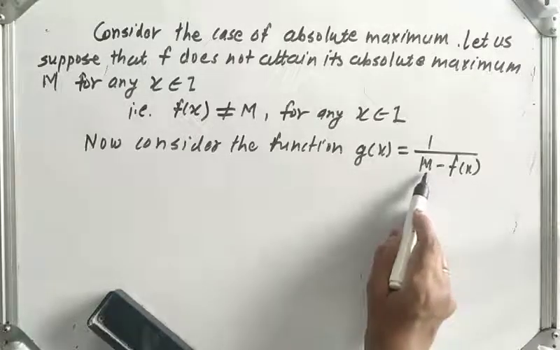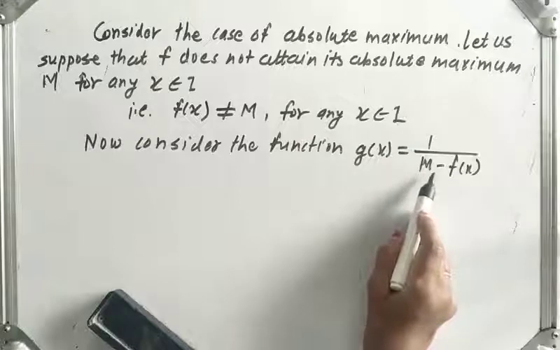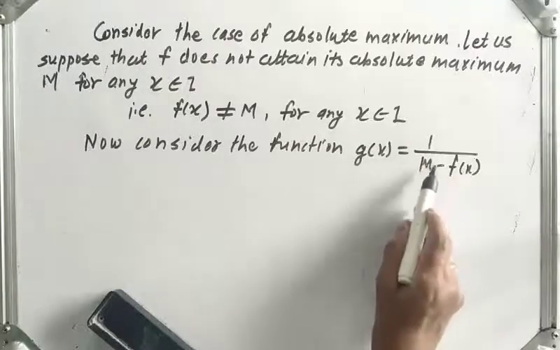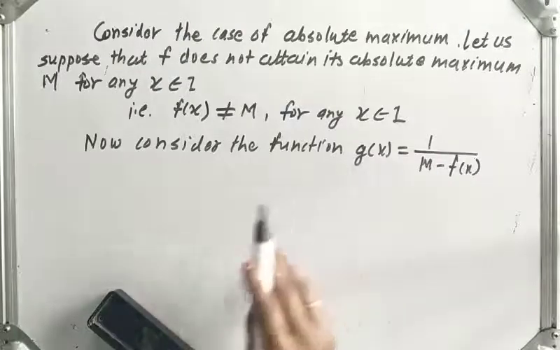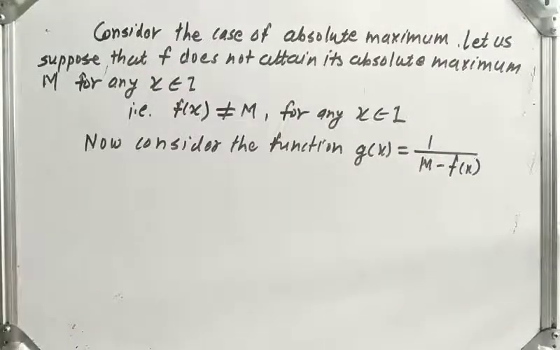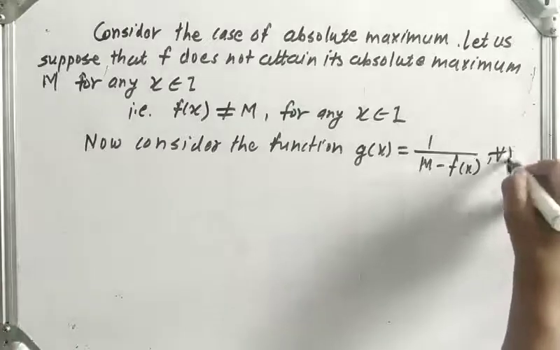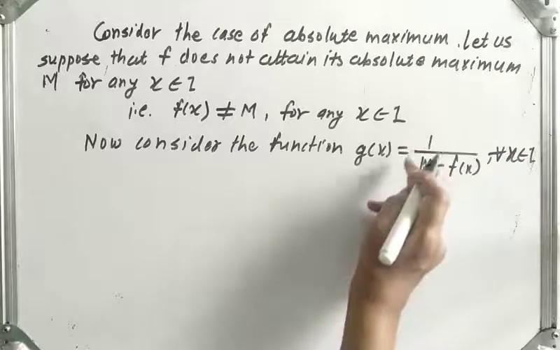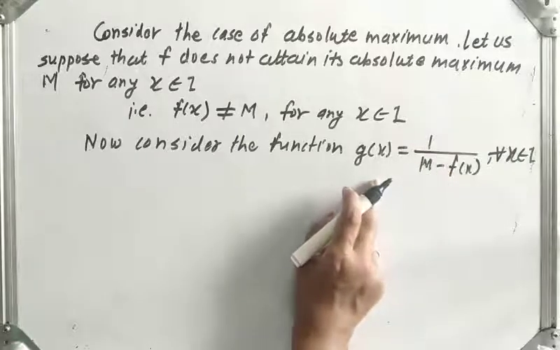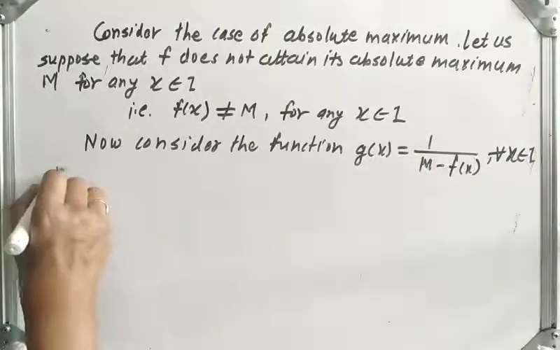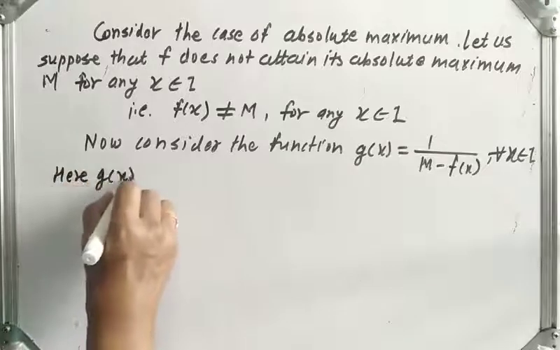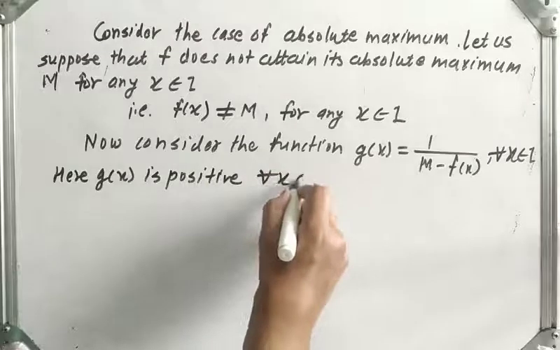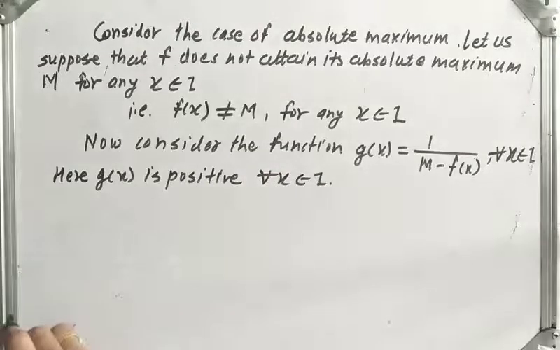And we are taking M as the absolute maximum of the function, so definitely M minus f(x) is a positive quantity. And 1 upon a positive number, so g(x) is positive here. Now obviously we can say that g(x) is positive for all x belonging to I.